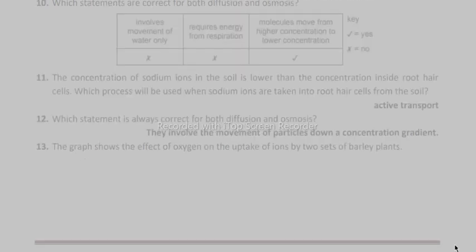10. Which statements are correct for both diffusion and osmosis? 11. The concentration of sodium ions in the soil is lower than the concentration inside root hair cells. Which process will be used when sodium ions are taken into root hair cells from the soil? Active transport. 12. Which statement is always correct for both diffusion and osmosis? They involve the movement of particles down a concentration gradient.